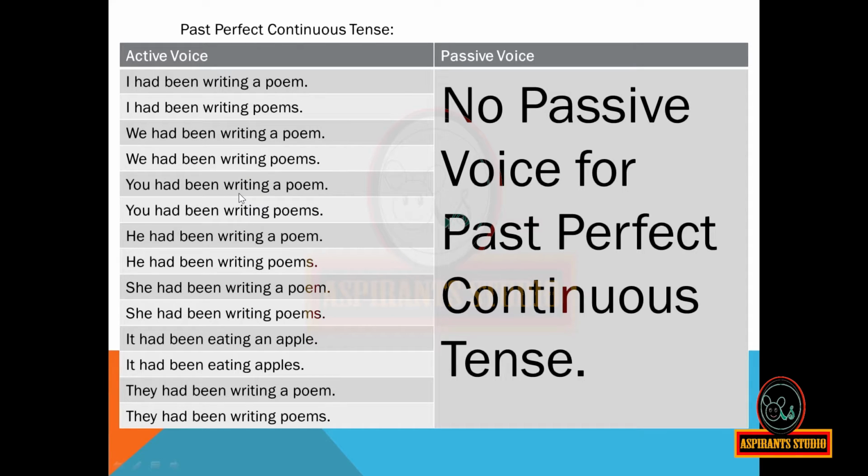You had been writing a poem. You had been writing poems. He had been writing a poem. He had been writing poems. She had been writing a poem. She had been writing poems. It had been eating an apple. It had been eating apples. They had been writing a poem. They had been writing poems.